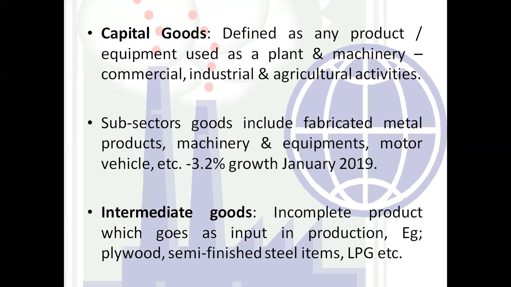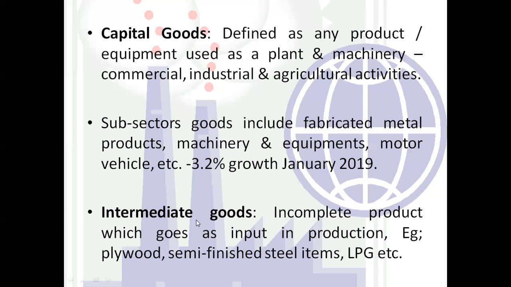So what we have done, we have just shown the negative sign over here. Now this negative sign will reflect that there is no growth. There is, we can say, a decrease in the growth which was earlier. मतलब पहले अगर 6 था तो अभी 2.8 हो गया है. Because of this there is a decrease of 3.2 in this capital goods, right?